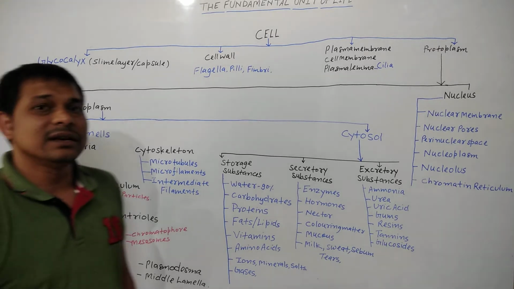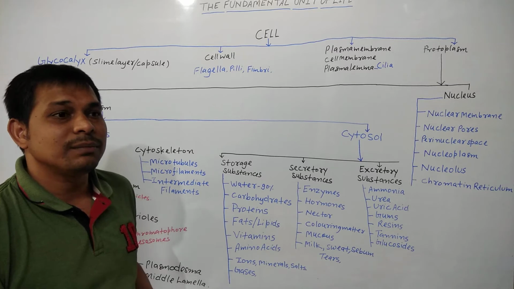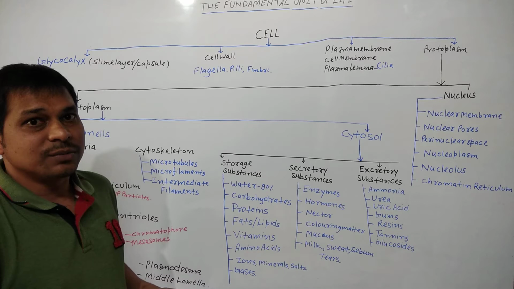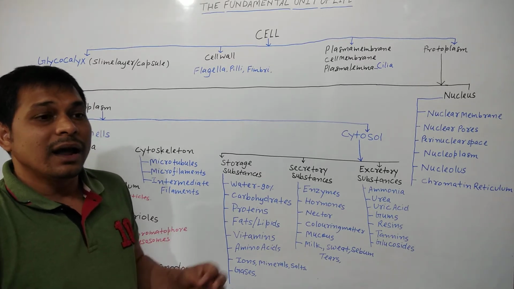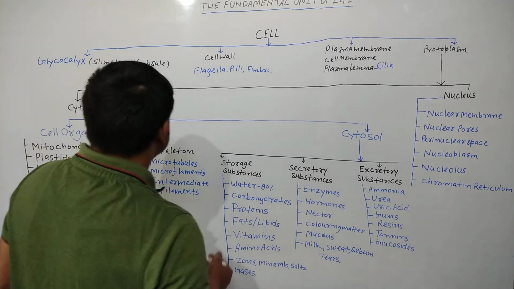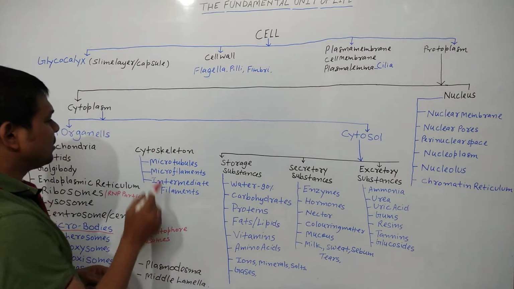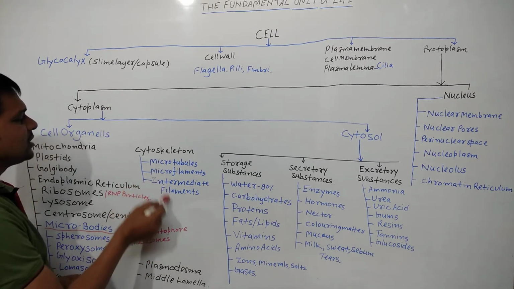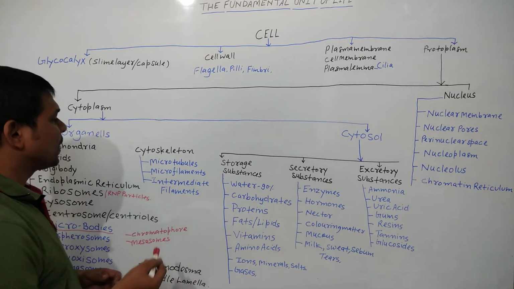Then vacuole. Vacuole is known as the storage house of the cell. In animal cells, vacuoles are temporary structures scattered throughout the protoplasm. But in a mature plant cell, it is single, permanent and centrally located. We will see in detail further. Next, cytoskeleton. Cytoskeleton means microtubules, microfilaments and intermediate filaments. These structures provide mechanical support, rigidity and strength to the cell.